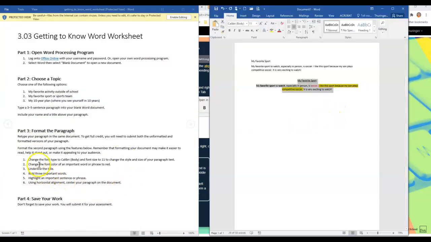So we have our change the font type, change the font color of an important word, underline our title, bold 3 important words, and we're using the horizontal alignment, and we're centering our paragraph on the document. It asks you to retype your paragraph in the same document. So there it is. You're not putting it on the directions part. You're putting it in a separate document.